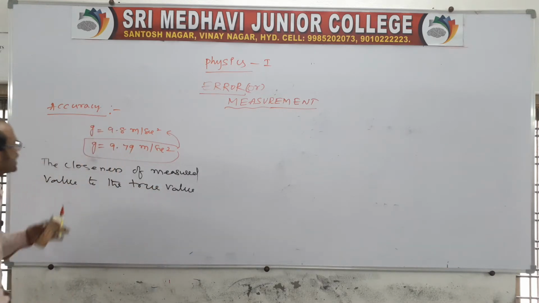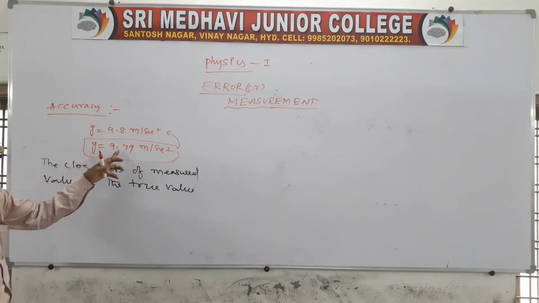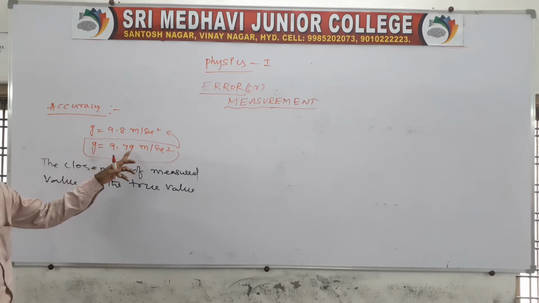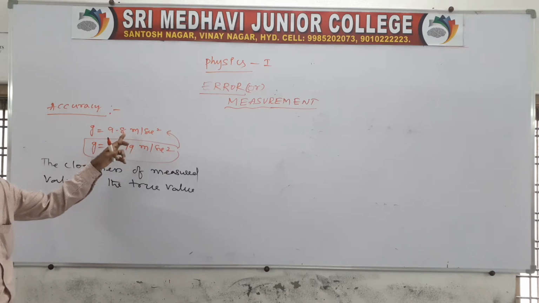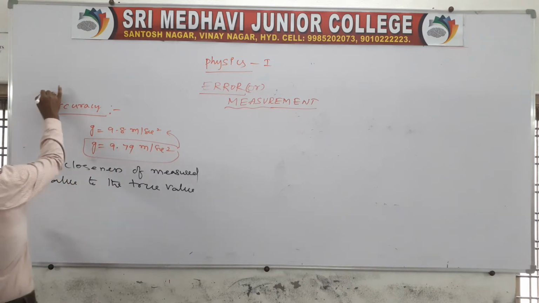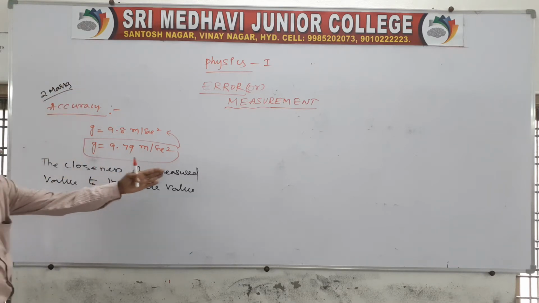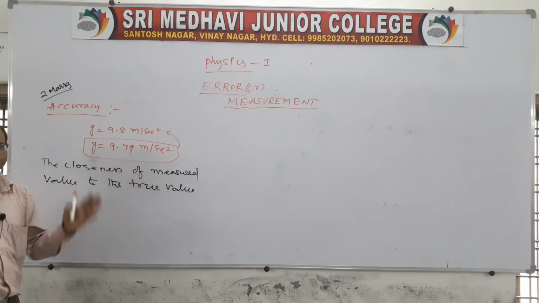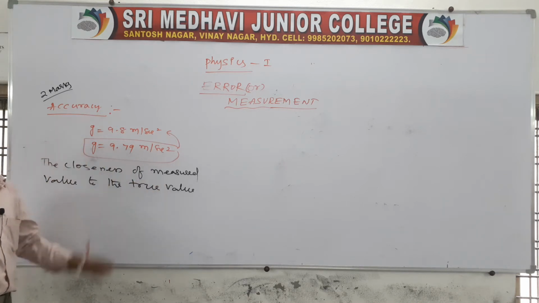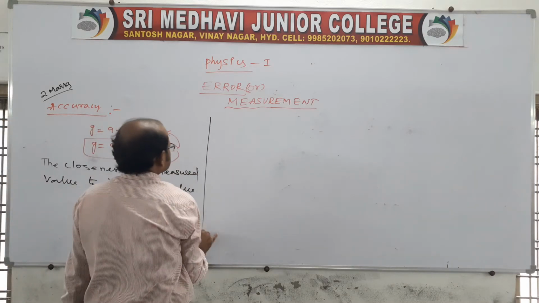That's the statement. Okay, this we call accuracy. The example: take g as 9.8 and the measured value is 9.79, very close to the true value or the standard value. That's what we say accuracy. Accuracy is for 2 marks in the IPE question. The closeness of a measured value to the true value, which we call accuracy, right? And another statement is also there for 2 marks.